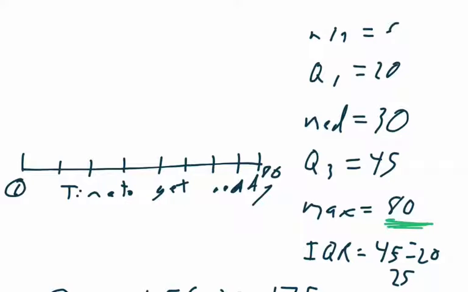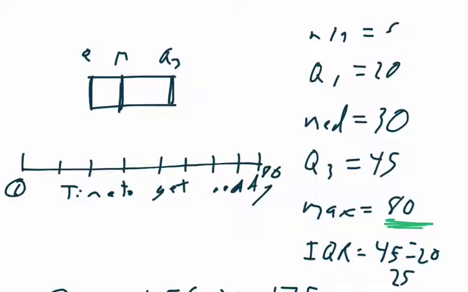That's a 0 over there. And so the median was 30, Q1 was 20, and Q3 was 45. So there's my box. There's Q1, there's the median, there's Q3.